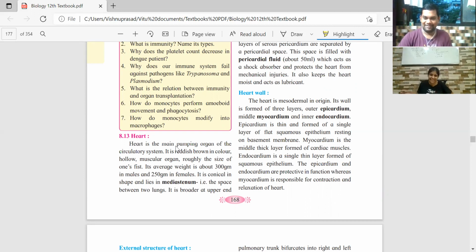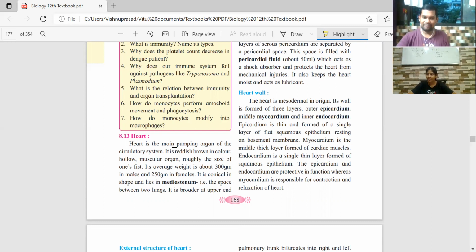Yes, the heart is actually in the center of the chest cavity, but it is tilted towards the left. It is inside, not outside. It is in the center, but it is slightly tilted towards the left. That's why you feel the heartbeat on the left side.